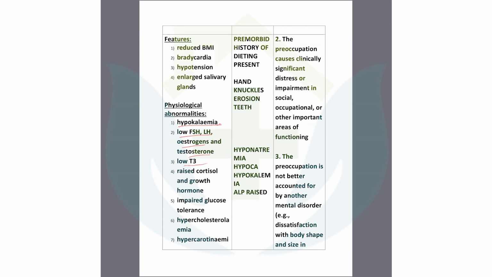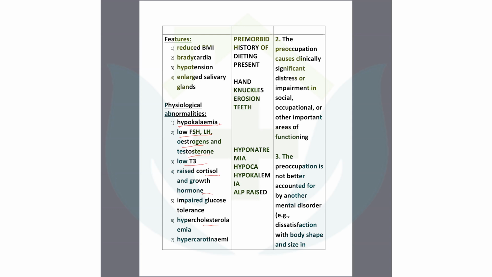But which one will be raised? Raised cortisol, growth hormone, raised cholesterol also, hypercarotenemia and raised glucose. So some hormones will be low, some hormones will be raised. You should know about that. These are physiological abnormalities. No need to think why this is happening. You just think that the patient is not getting some nutrition and there is some problem.